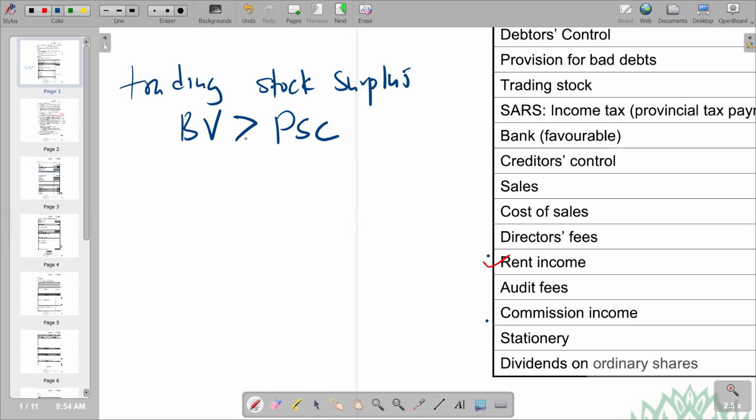But if the opposite, we are having book value less than the physical, we are having, when we are having a trading stock surplus, we are having a scenario whereby the physical stock count figure is more than the book value. So this is the opposite. And then the opposite is true when it's now a deficit. We are having the physical stock count now being less than the book value. So when it's a surplus, that's when it falls under other income.